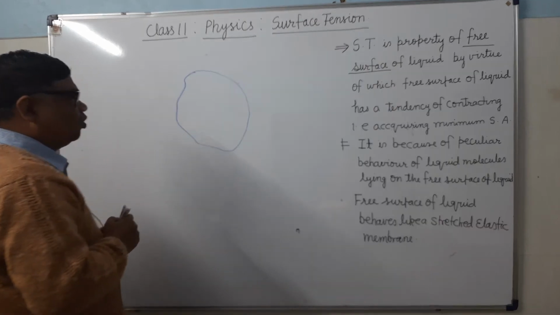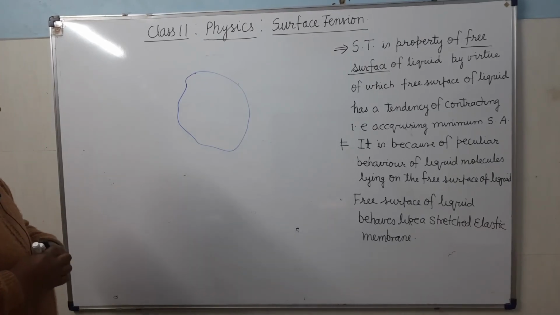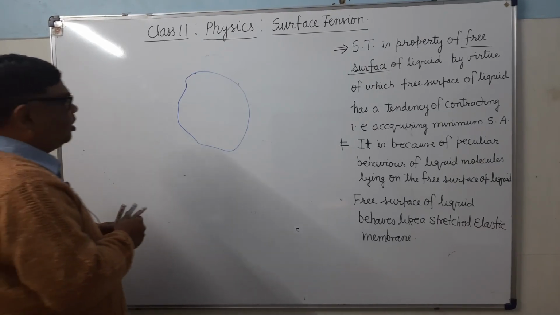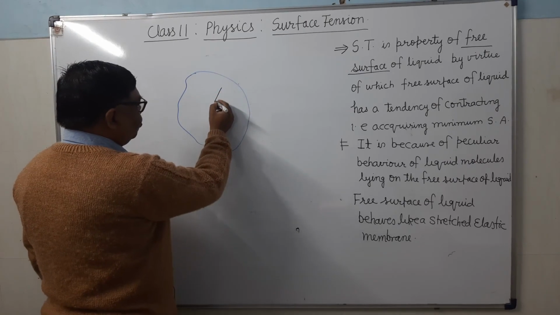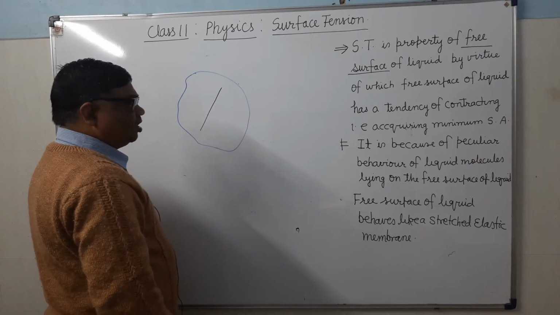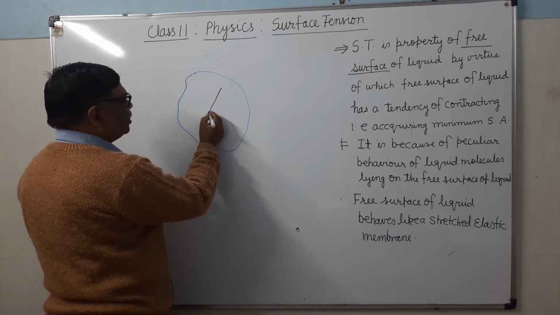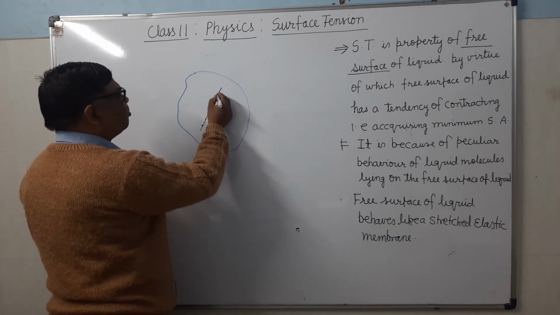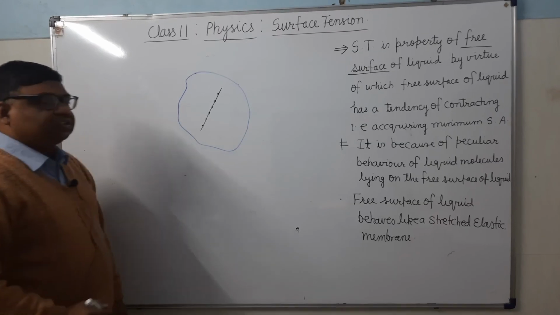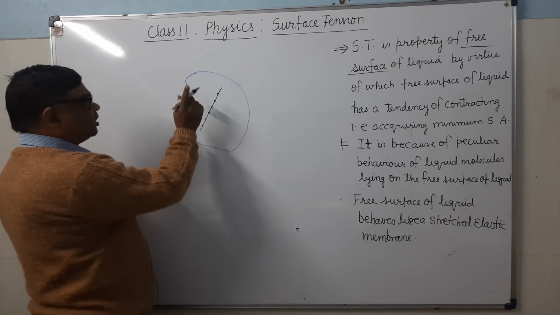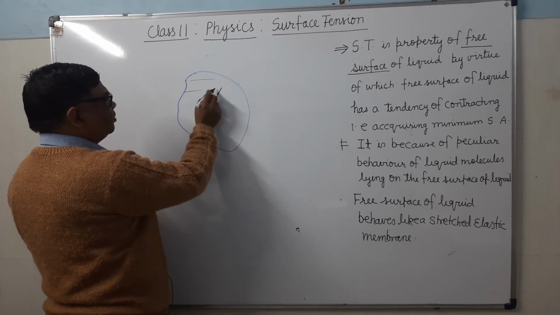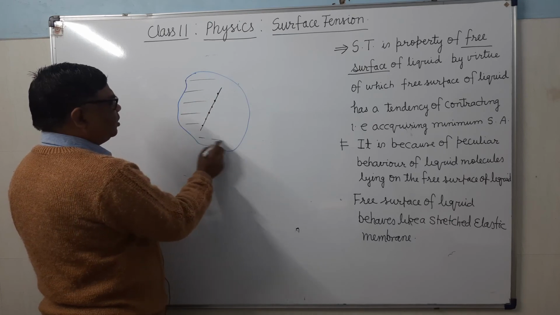How will you measure this? Here we have drawn an imaginary line over the liquid surface, and here I am representing some molecules over this imaginary line. On the other side, this is the free surface.